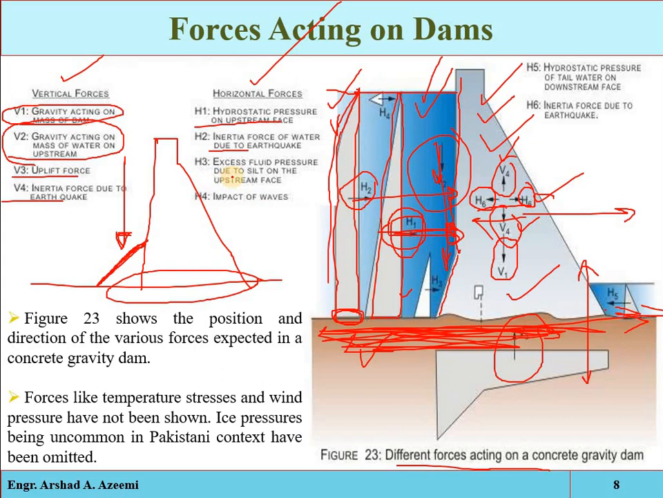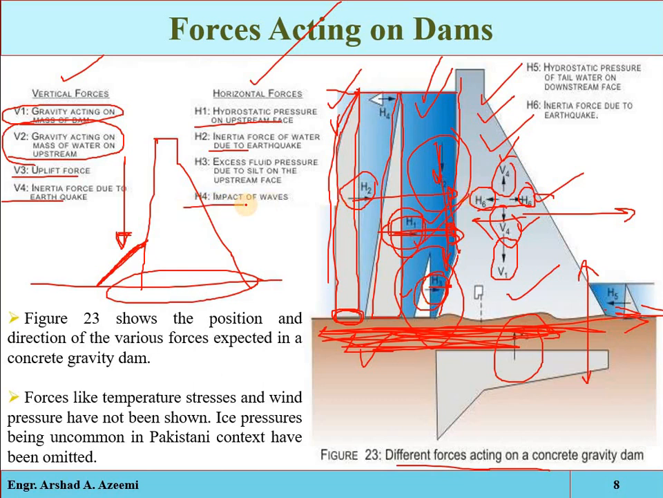Okay, H3, that is the excess fluid pressure due to silt. When silt is deposited, it can also exert some horizontal force on the structure, which is called the silt pressure, and again this direction will be along the hydrostatic water pressure. Remember, hydrostatic water pressure is the main reference pressure with respect to which the direction of the other forces will be compared. So the direction of the silt pressure is parallel to the direction of the hydrostatic pressure.